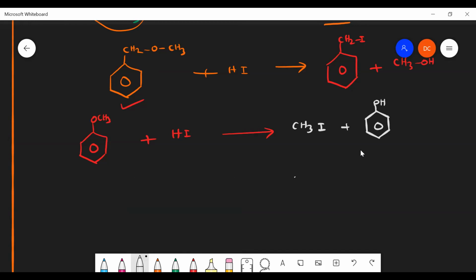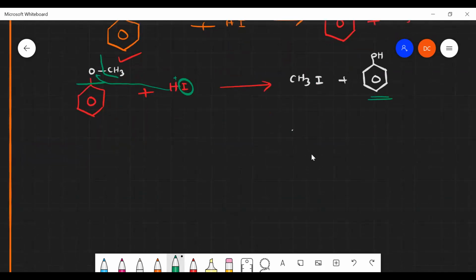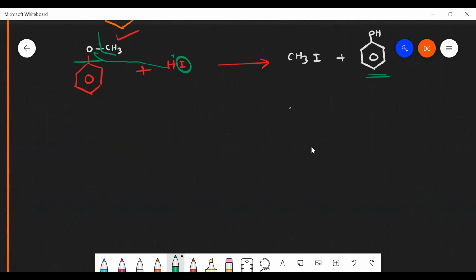Why? We know that here OCH3 is there. Is there any possibility to break this bond? No, sir. Why? Because it has partial double bond character, so we can't break it. Then the easier bond to break is the other one. So CH3 goes and attaches with I minus to form CH3I. And the remaining O minus is there, so H plus will be attracted to form phenol as a product. Okay, is that clear? Is that clear or not?